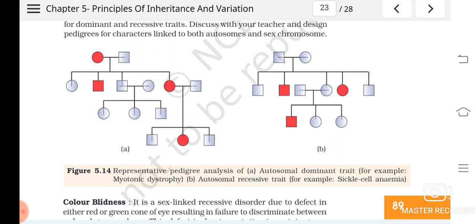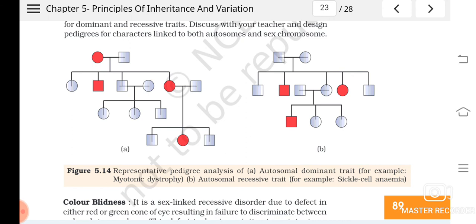The parents are not affected here, but they are carriers, meaning they have one allele of that particular disease. That's why it appeared in the progeny. Understood? When progeny were homozygous recessive, then only the disease appeared. Understood? So from this we can study.